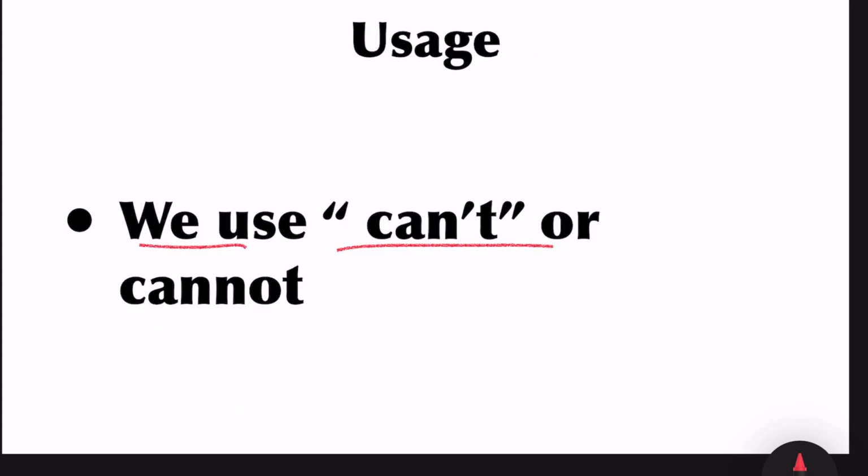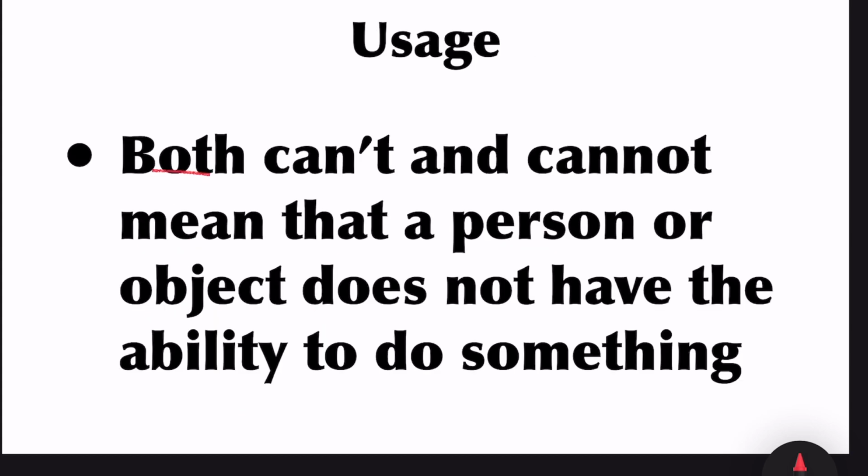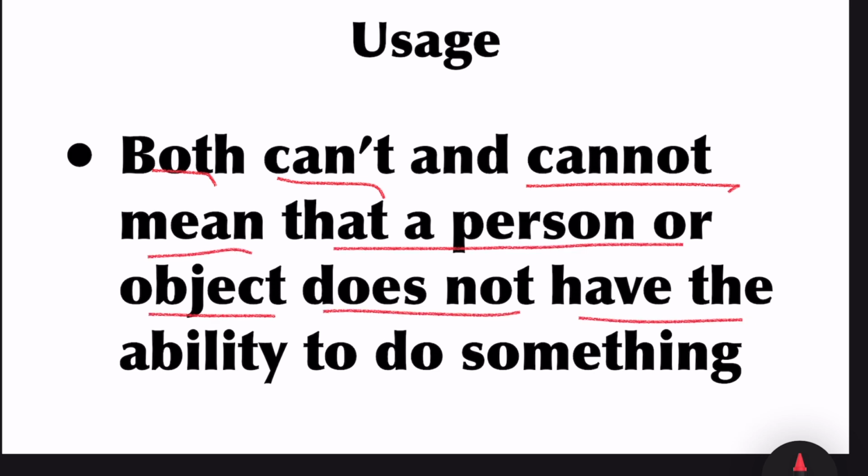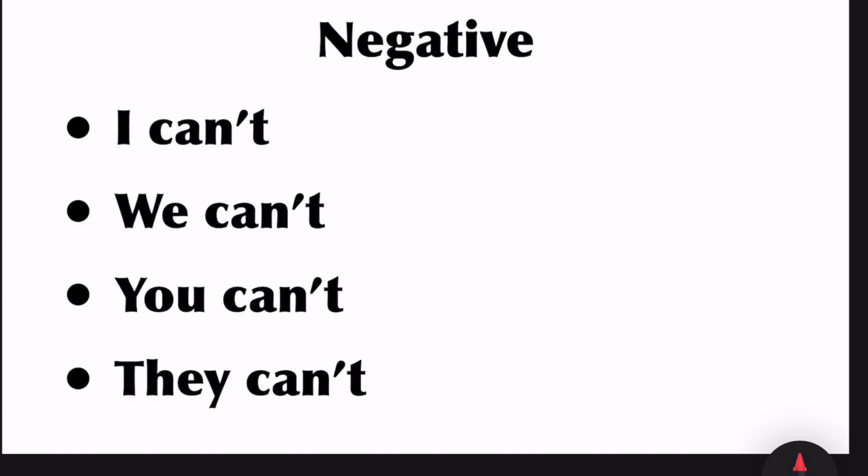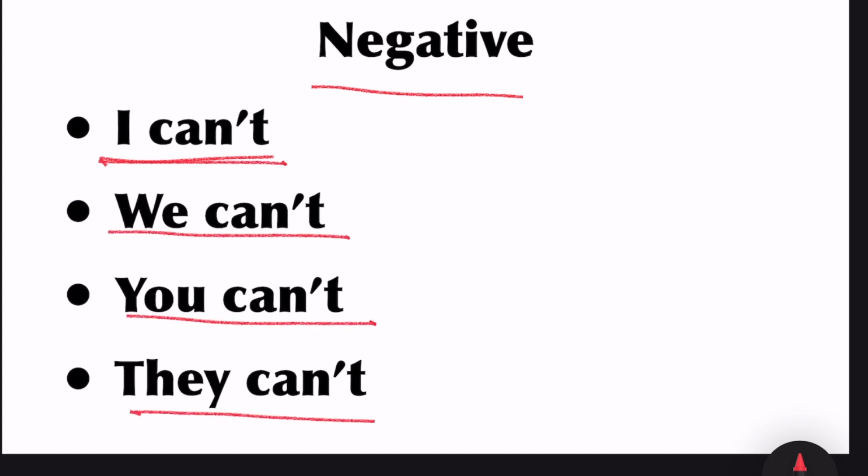We use can't or cannot. Both can't and cannot mean that a person or object does not have the ability to do something. Negative forms: I cannot or I can't. We can't, you can't, they can't.